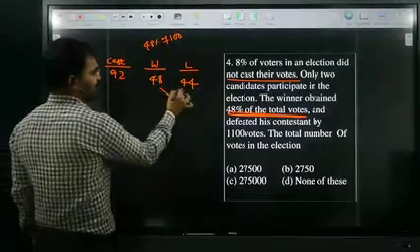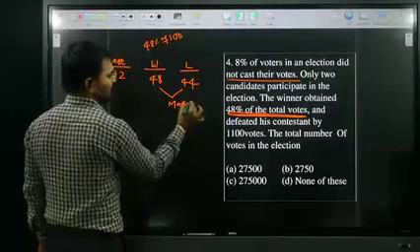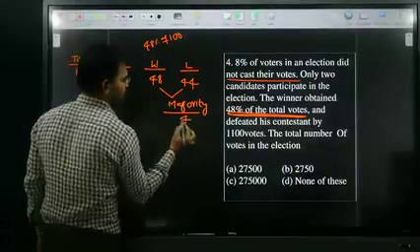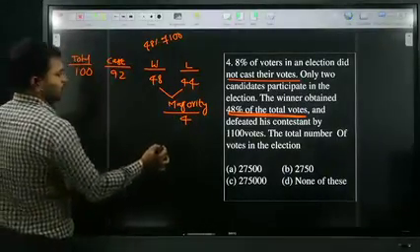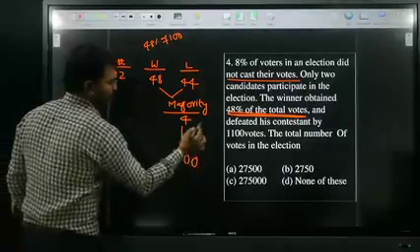Therefore, majority is nothing but the difference. So the difference is 4. This 4 is according to 100, but according to our problem it is 1100 votes.